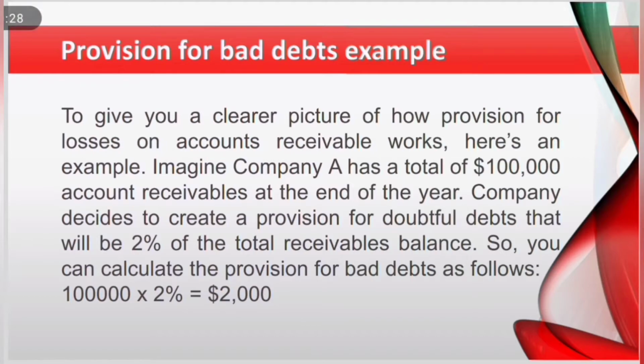Imagine company A has a total of $100,000 accounts receivable at the end of the year. The company decided to create a provision for doubtful debts that will be 2% of the total receivable balance. So you can calculate the provision for bad debts as follows: 100,000 multiplied by 2% is equal to $2,000.